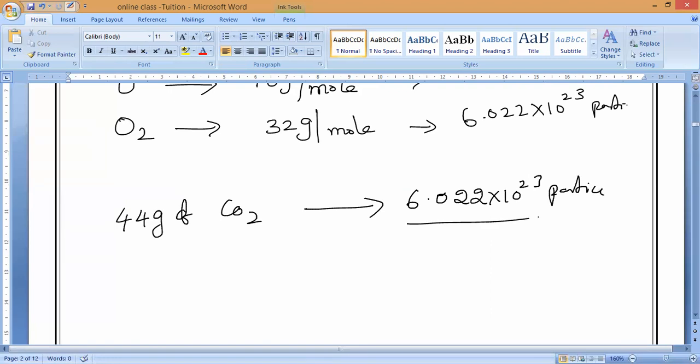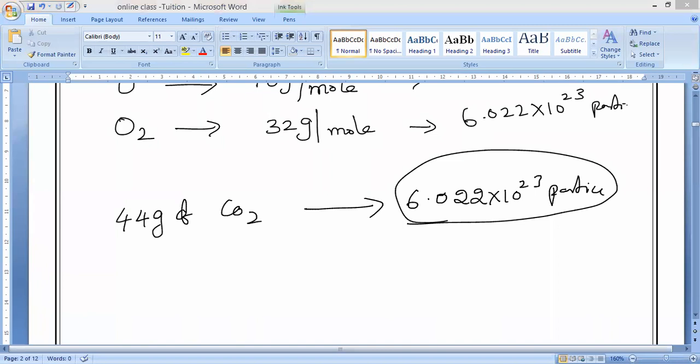That is why this is called the Avogadro constant, or Avogadro number. So, what is the unit of molecular mass? Molecular mass is expressed in grams per mole. Gram per mole means gram atomic mass, if you consider it in grams per unit mole.